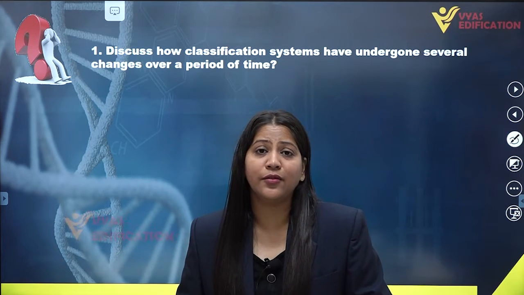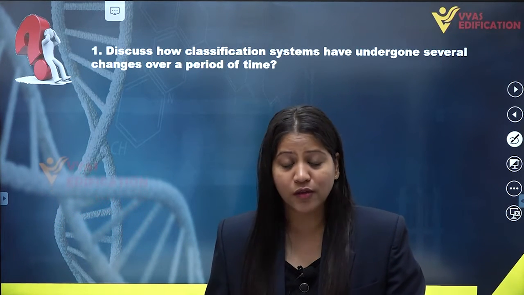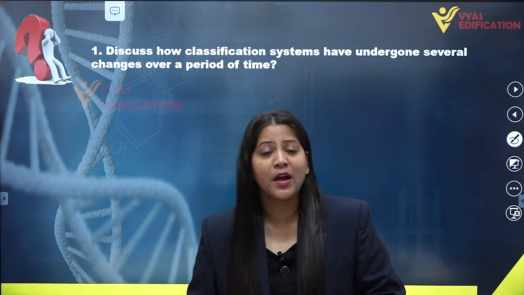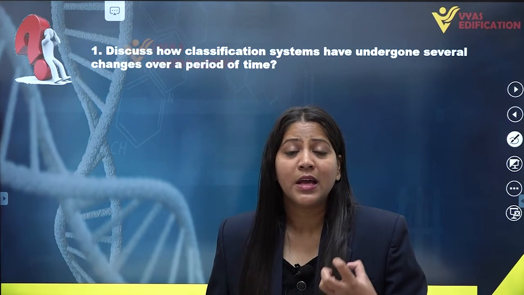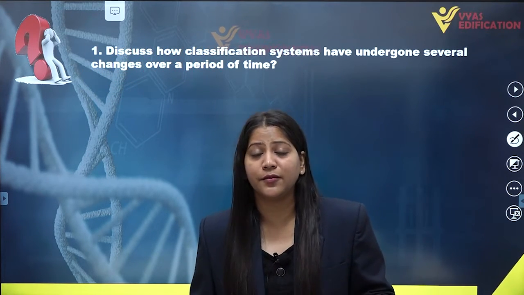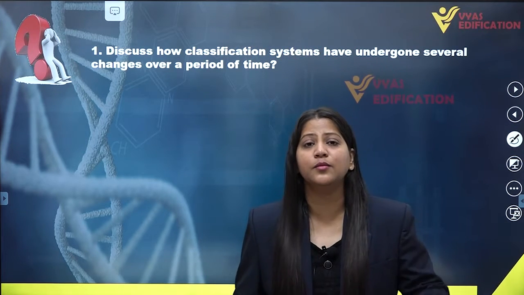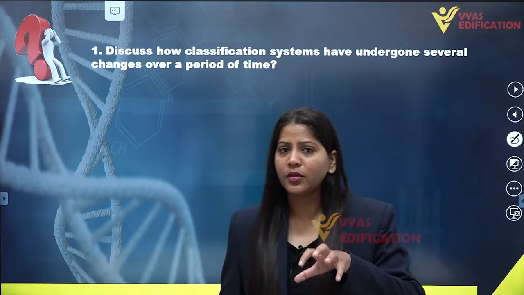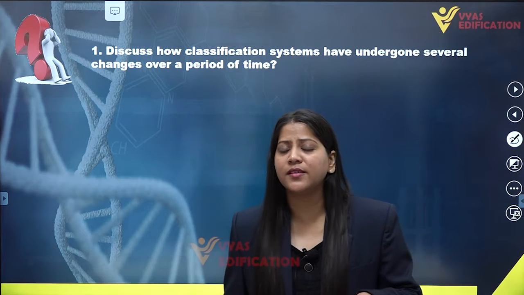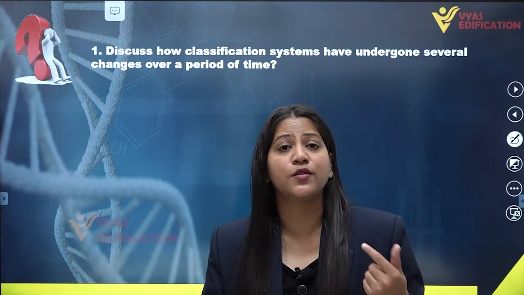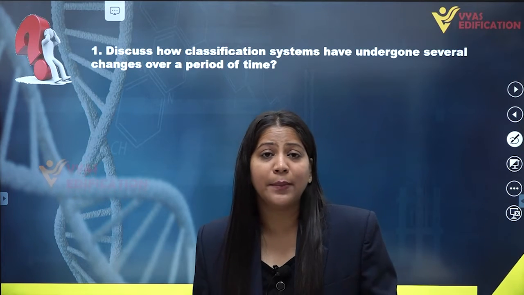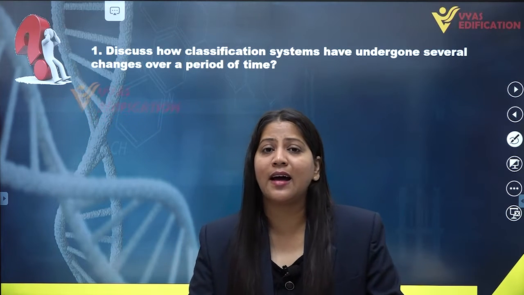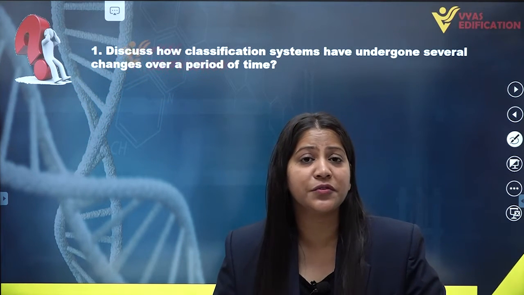Then finally we have a new system of classification which is also followed now, and a new scientist named R.H. Whittaker proposed it. He proposed a 5-kingdom system of classification. He classified all the organisms into 5 categories. He made the classification easy, and he classified the organisms on the basis of some characteristic features such as presence of cell wall, mode of nutrition, habitat, etc.